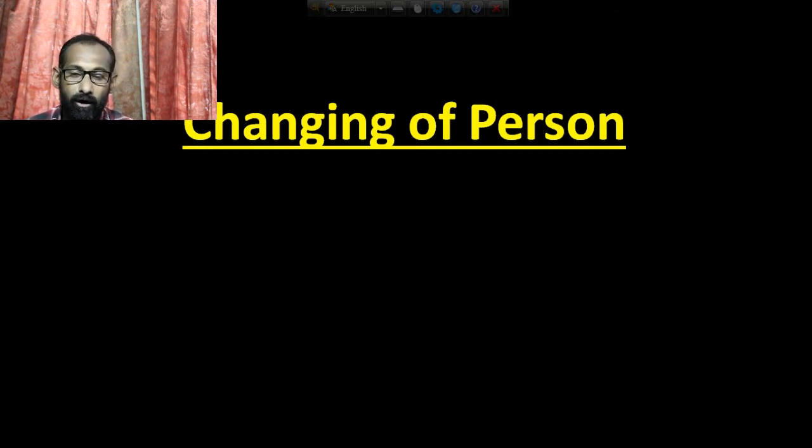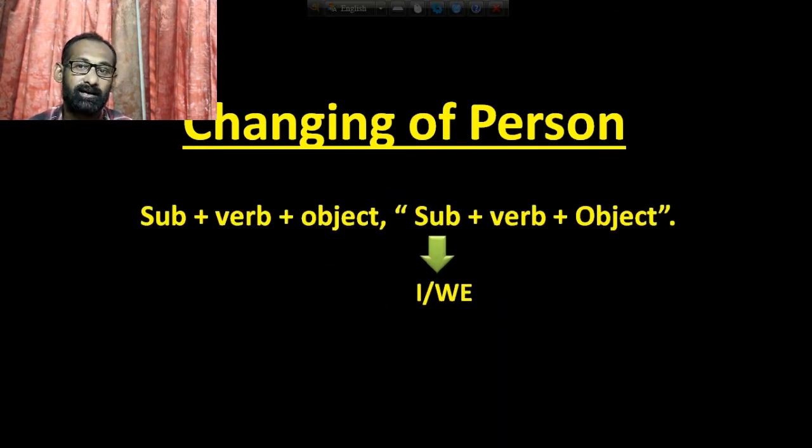Number one, changing of person. We know that there are three types of person: first person, second person and third person. I have written the structure of narration: subject, verb, object, comma, and subject, verb, object inside the inverted comma. The first part before the comma is called reporting verb, and the second part inside the inverted comma is called reported speech. Now we will learn the change of person.